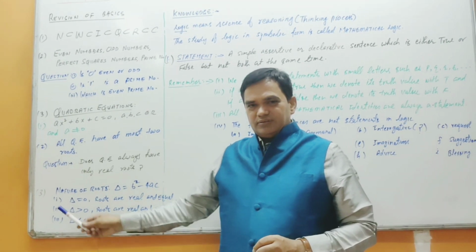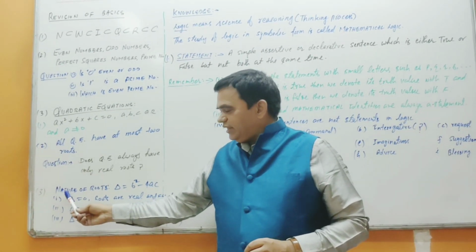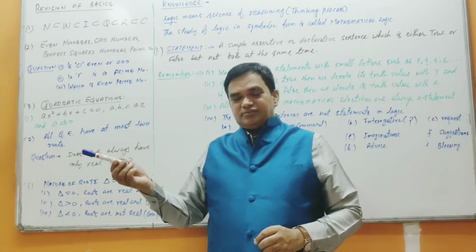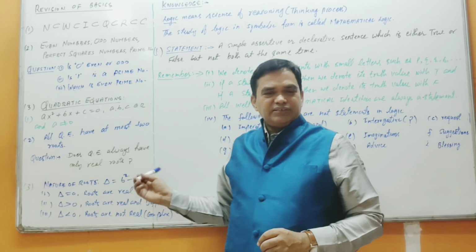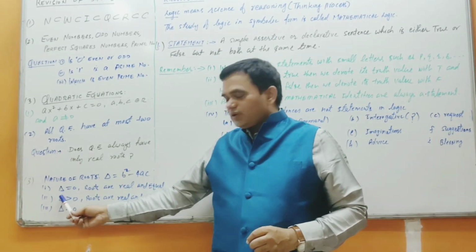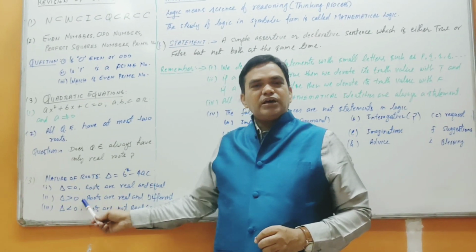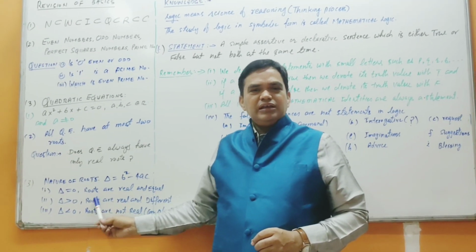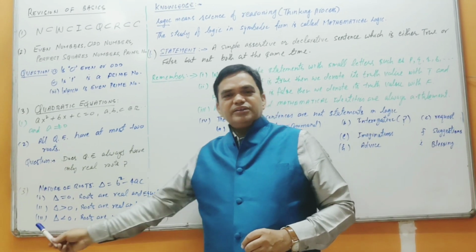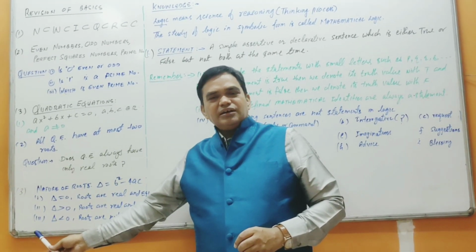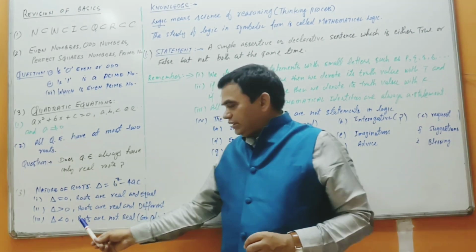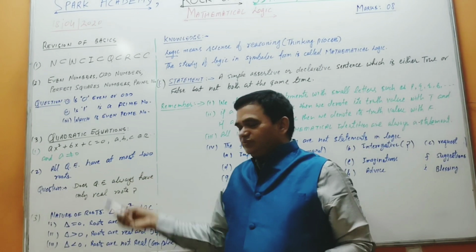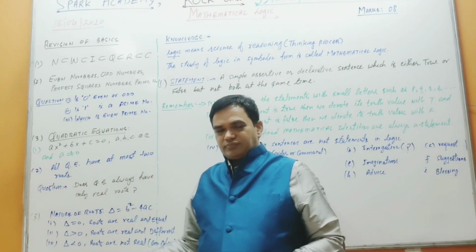Think on that. You also remember the nature of roots in 10th standard. That is called the discriminant, whose value is b square minus 4ac. First condition, delta equals 0, roots are real and equal. Second, delta more than 0, roots are real and unequal. Third condition, delta less than 0. In that case, roots are not real. Try to get your answer. Next time I'll ask that.